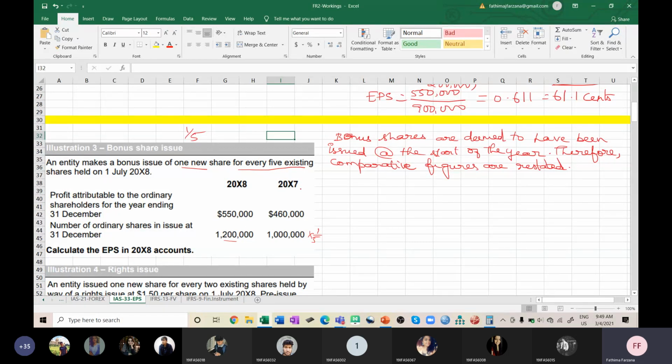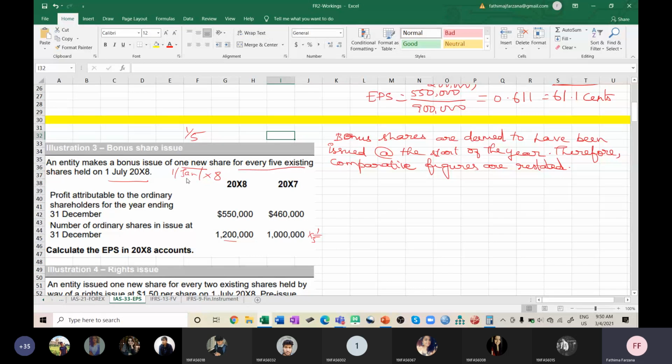If you take this 460,000. An entity makes a bonus issue of one new share for every 5 existing shares held on 1st July. Though it is issuing on 1st July 2008, when will you assume the bonus has been issued? First January 2008 only, which is always equal to 31st December 2007.